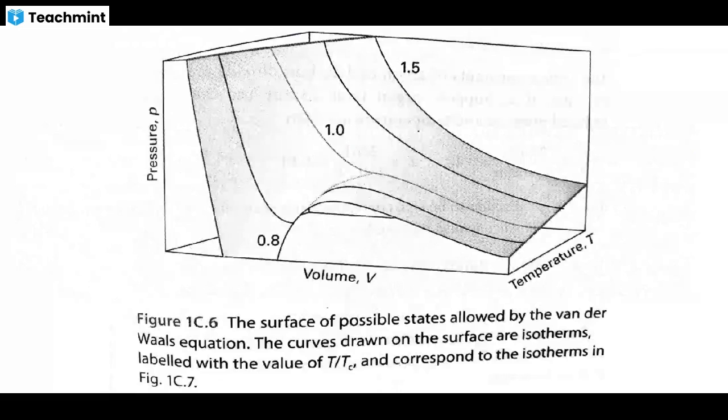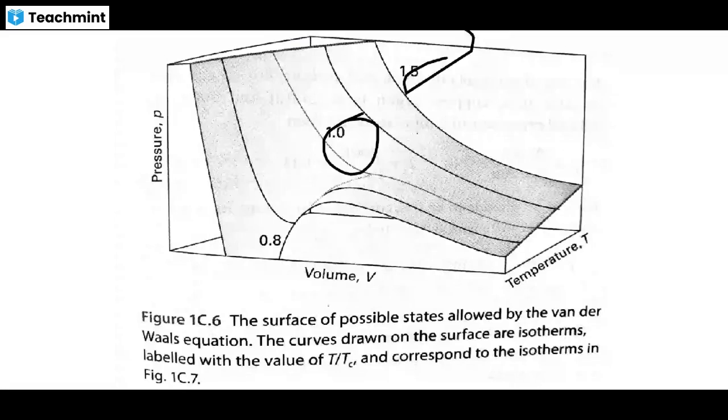So this is the surface. We first saw the surface of possible states of the ideal gas. Here is the surface of possible states by the van der Waals equation. You see the curves are loop-like below. These are temperatures, but here they are not normal temperatures. They are critical temperatures.